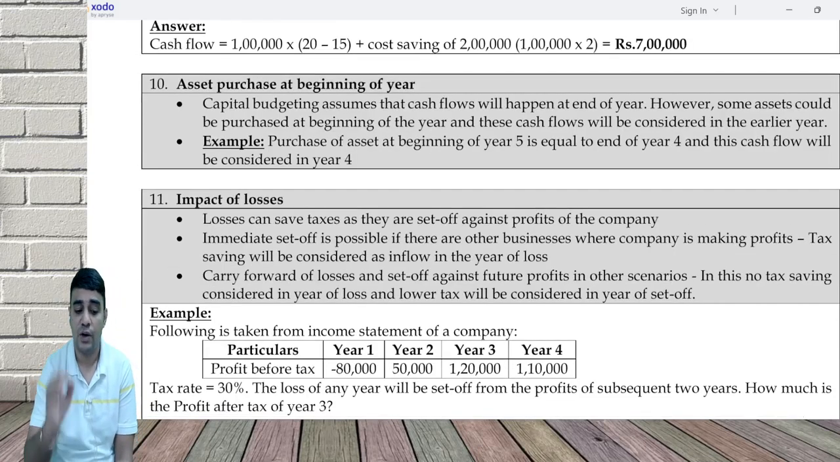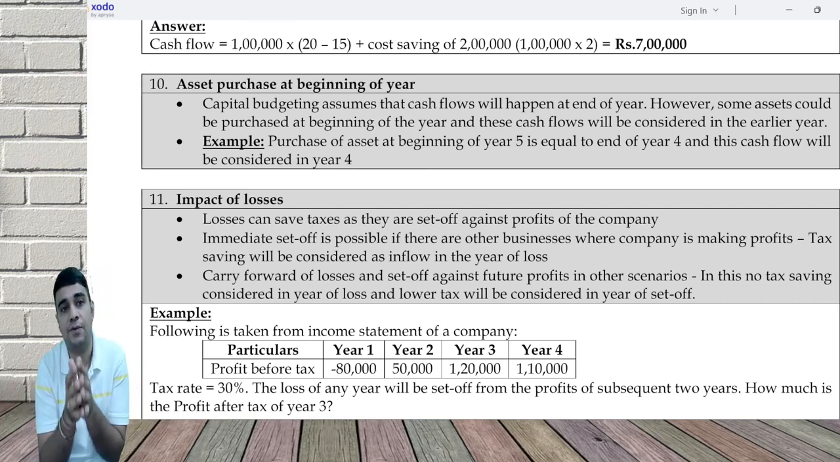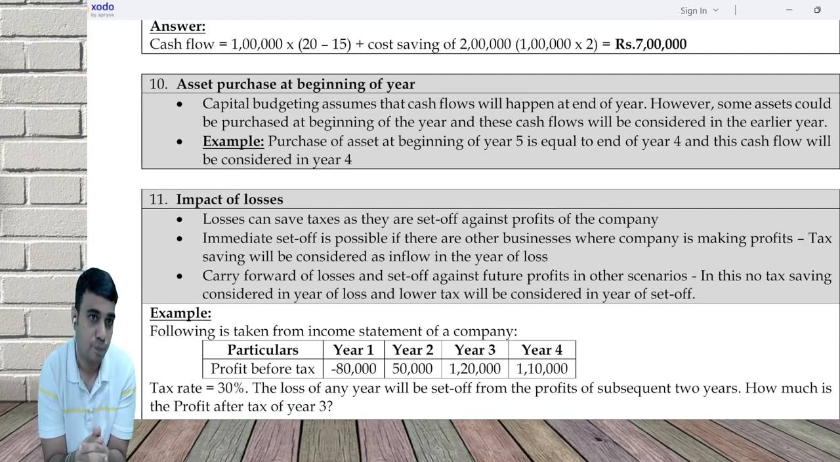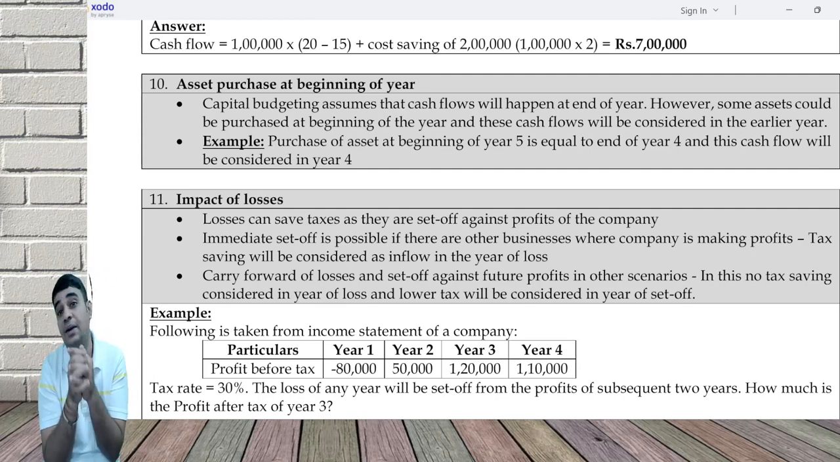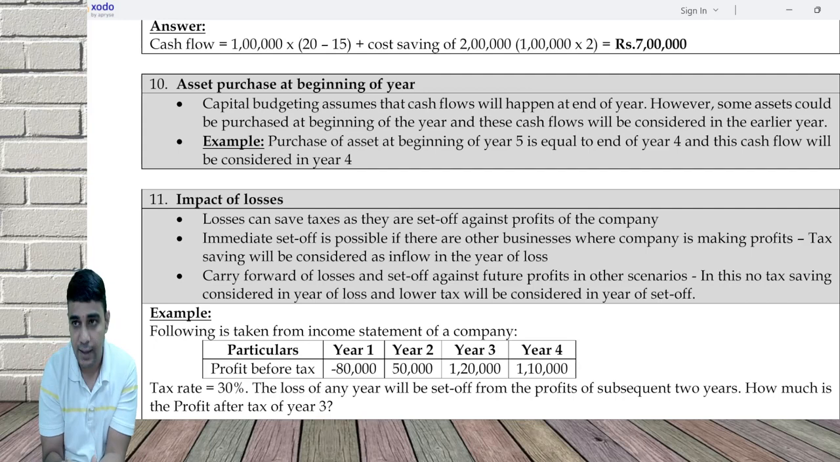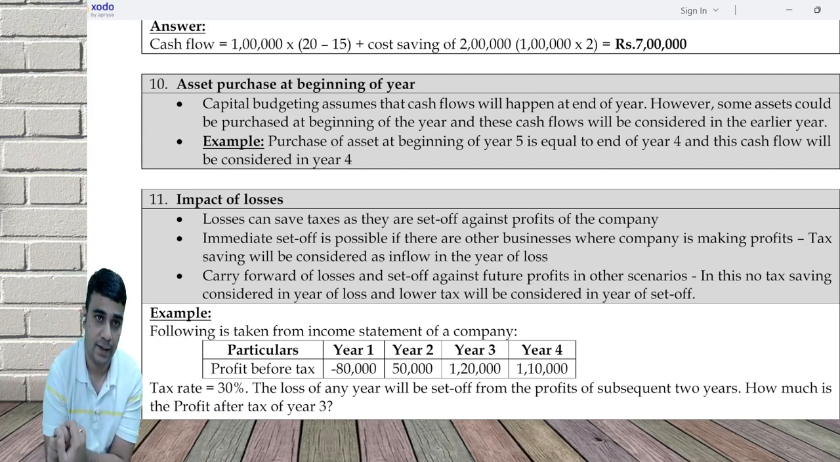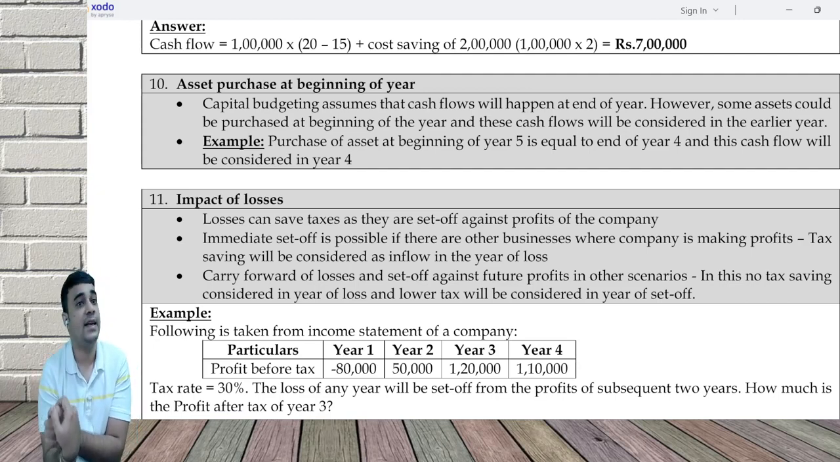Impact of losses. Losses have some significant impact. Whenever an organization suffers loss because of a new project, I'm talking about a new project, not overall loss, because of a new project, it can save income tax for the company. How can it save income tax? If my other projects are making profits, I'll set off this loss against the other profits and reduce my tax outflow. Any reduction in outflow is an inflow for us.